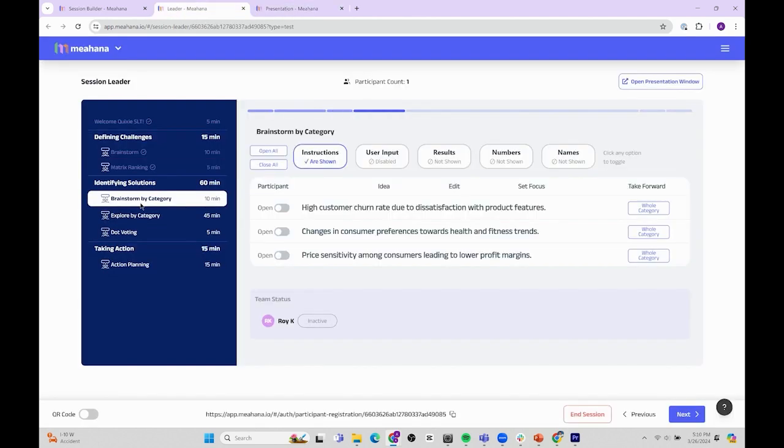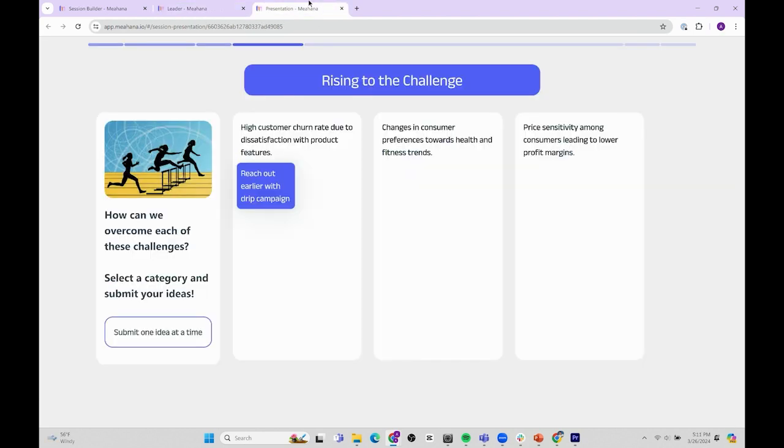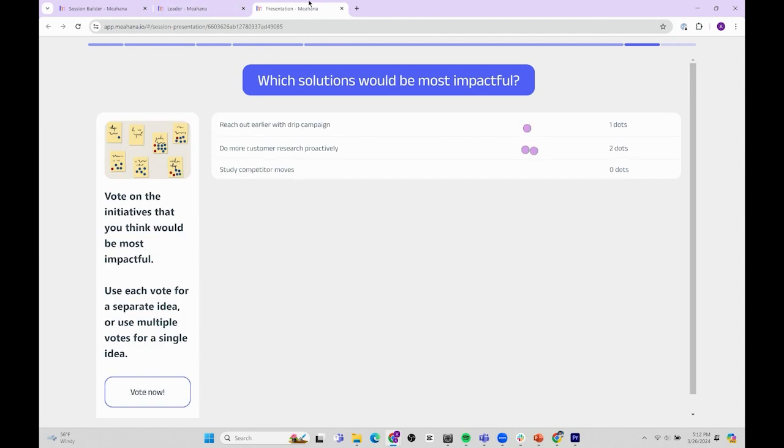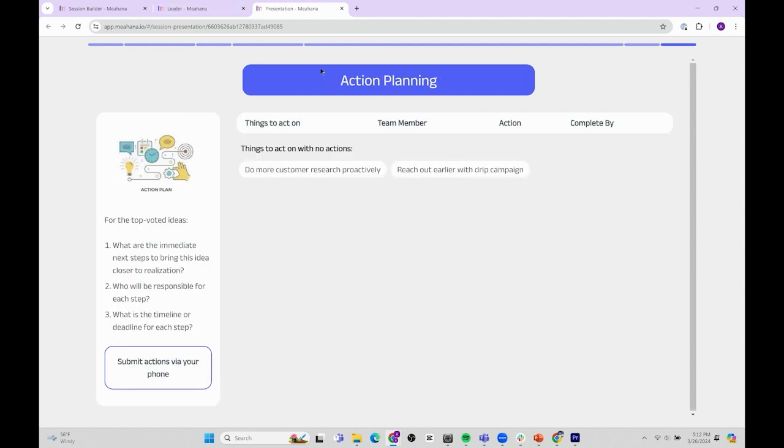In this example, items ranked as major challenges are brought forward as the categories for a brainstorm by category activity. This allows the teams to think of ways to address each challenge. After ideating on solutions, participants are asked to vote on the items they believe would be the most impactful using the dot voting activity. Finally, top solutions are selected to take forward into an action plan to wrap up the session with concrete next steps.